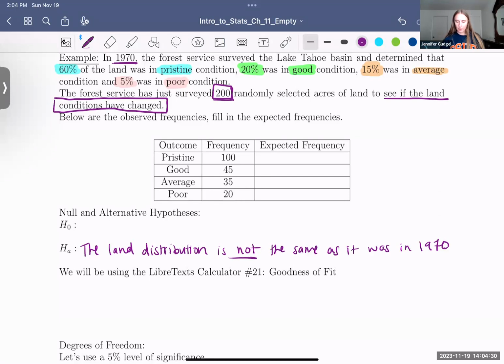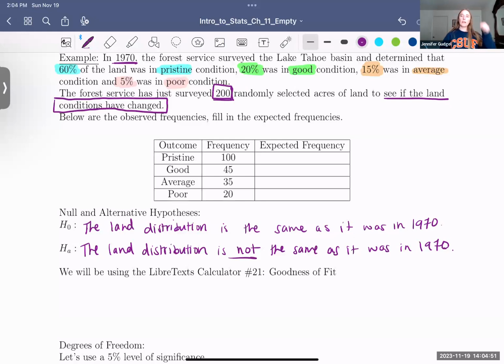The null hypothesis is always the opposite of the alternative. So we're going to say the land distribution is the same. So just leave out that word not, as it was in 1970.